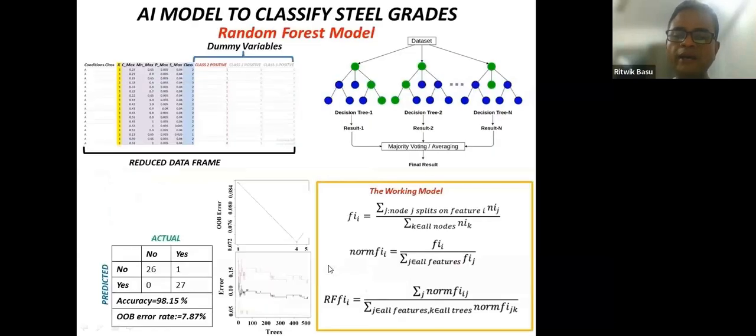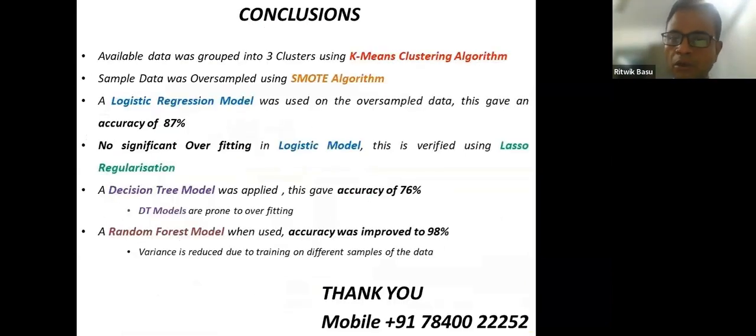So what we have done, therefore, using a maximum plantation of trees, which is equal to 200, and mtry value, which is equal to 4, we have calculated the out of bag error, which comes out to be 7.87%, not bad. And my accuracy is very high, close to 98%. That means this is a super model, the random forest model. So here comes the conclusion of the studies.